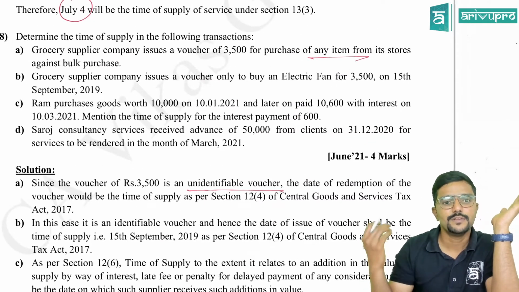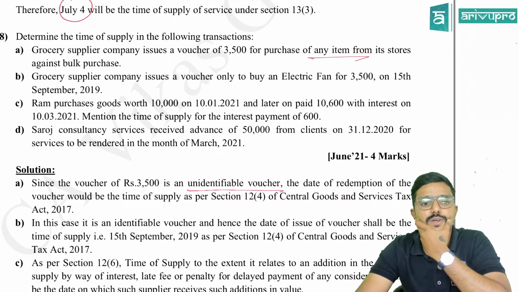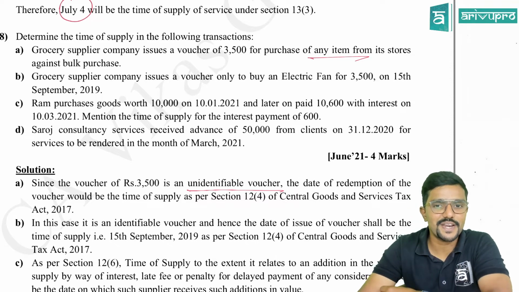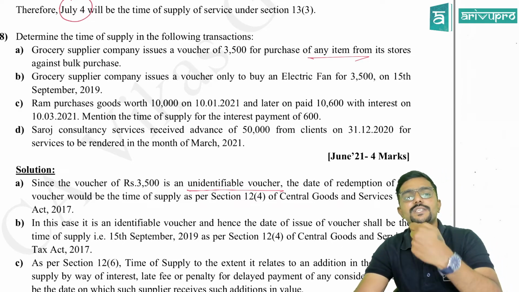Then B. For each of the cases, 1 mark, guys, because there are 4 cases here. Grocery supplier company issues a voucher only to buy an electric fan for 3,500 on 15th September 2019. So the voucher is issued on what day?